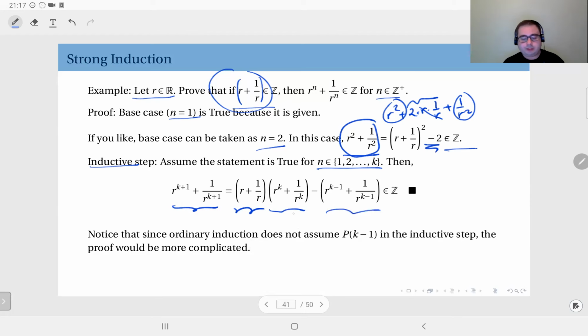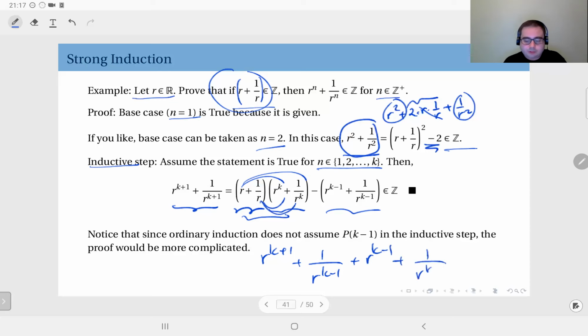Now, how did I obtain this? If you just expand this expression, you get R to the power k plus 1, and then with this you get 1 over R to the power k minus 1. With these two, you get R to the power k minus 1, and with these two, you get 1 over R to the power k plus 1.